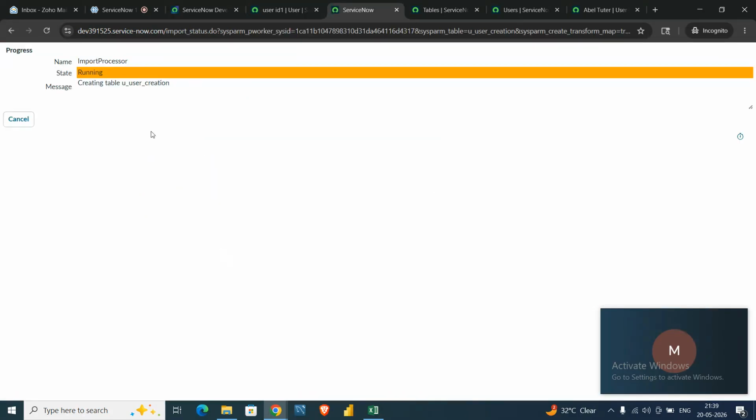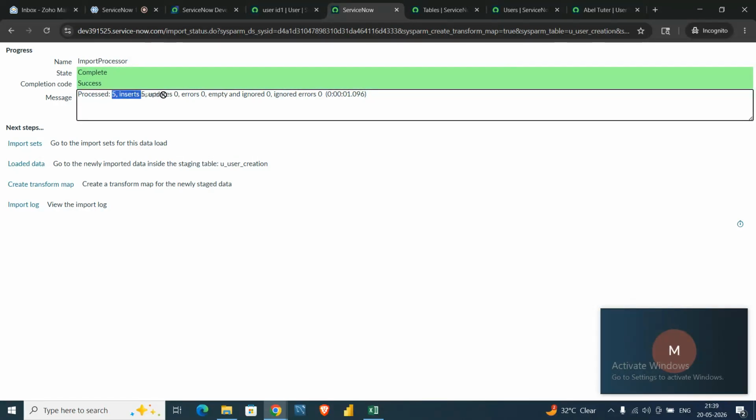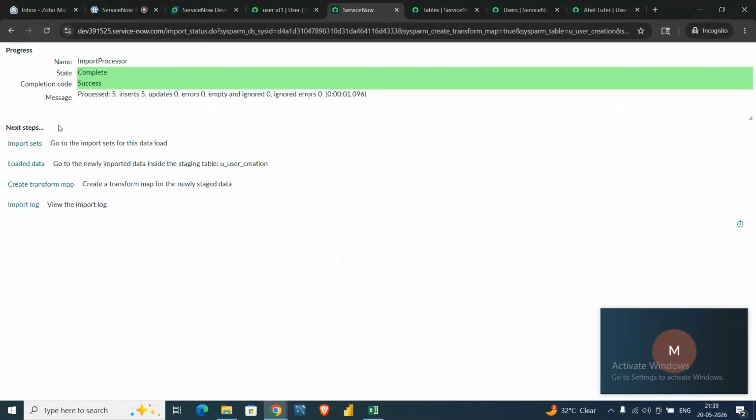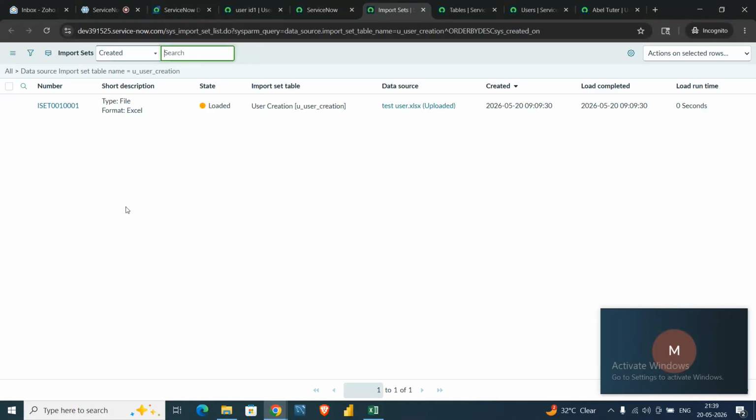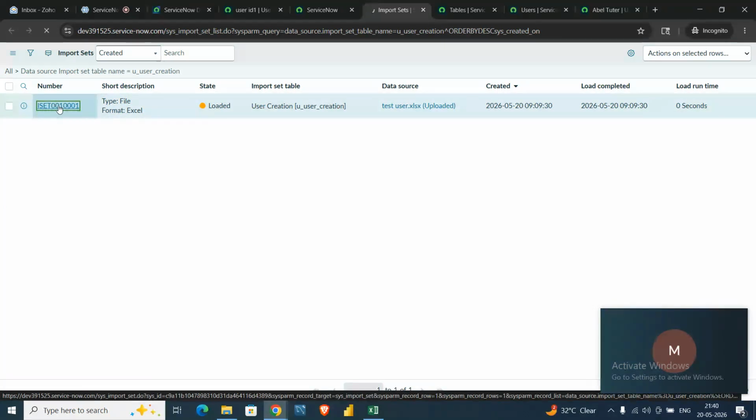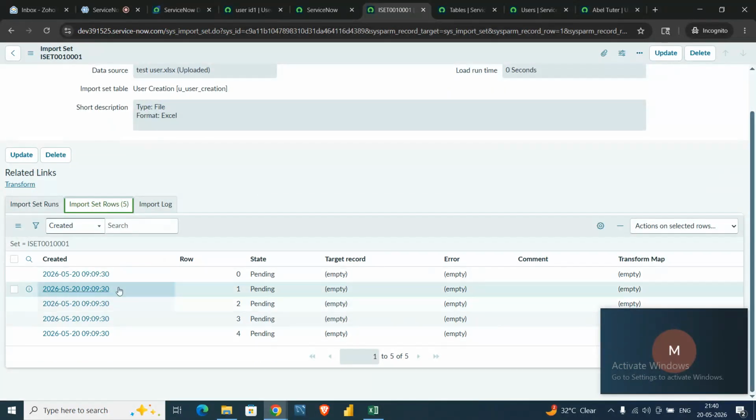It is running currently, and let's wait for some time to complete it. Now it is completed. As you can see, 5 inserts, 5 updates, because we have 5 records in this Excel. Okay, so there are 3 to 4 things here: import sets, load data, create transform map. If you click on the import set, it will redirect you to the import set. Okay, so this is the import set where the data got loaded. As you can see, import set rows, 5 rows are there.